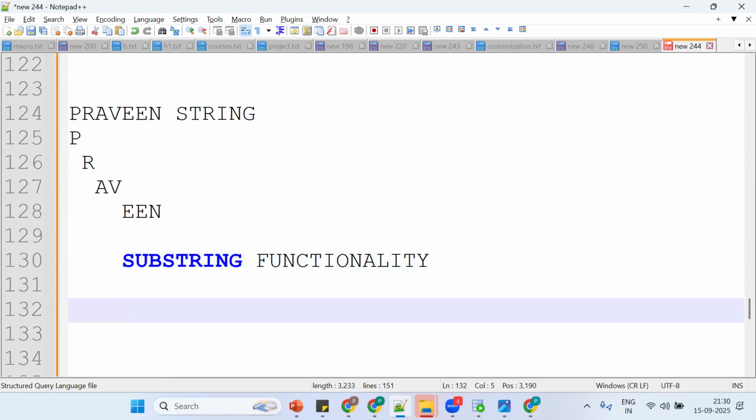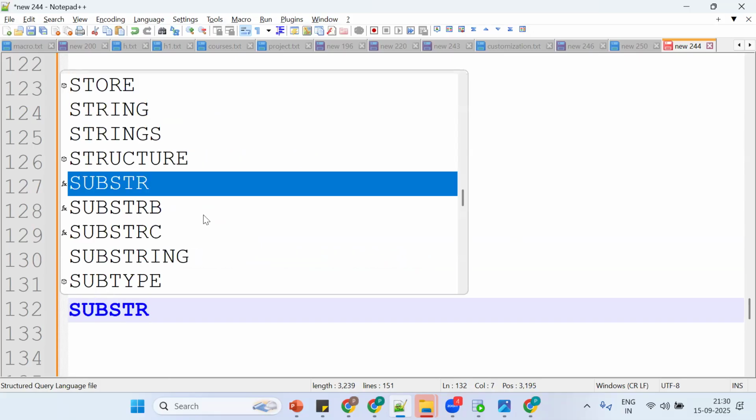Now, what is the requirement? The requirement is that I want to extract some part of my string. How to extract some part of my string? By using which function? Substring function. So simple thing.